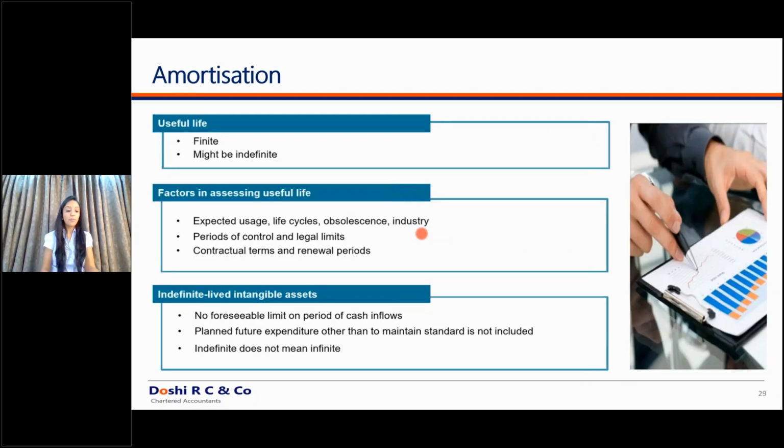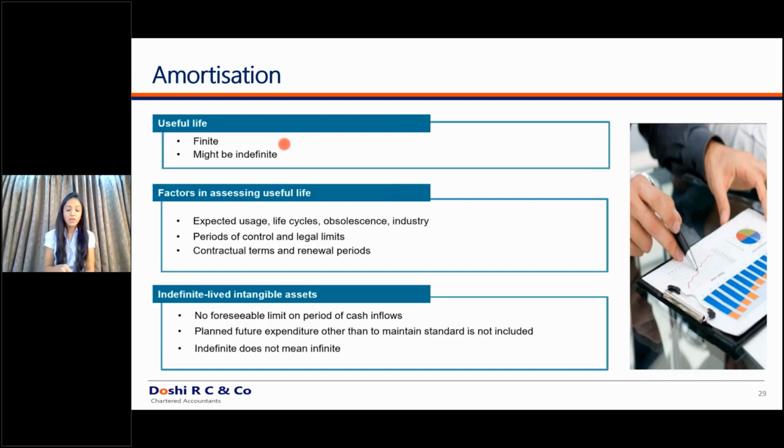Now, amortization. This was all about how you depreciate property, plant and equipment and investment properties. Now, what about amortization under intangible assets? Previously, under AS 26, you had a normal criterion that you should amortize over a strict period of 10 years, or in case of your amalgamation standard, you used to amortize goodwill over a period of 5 years.